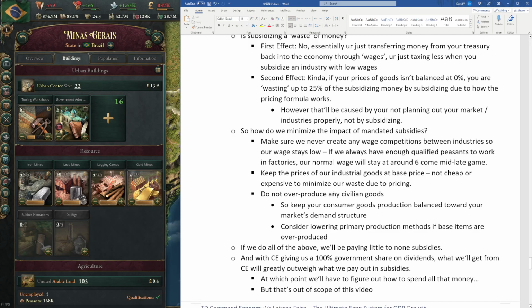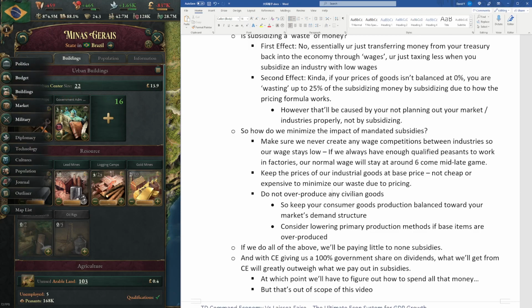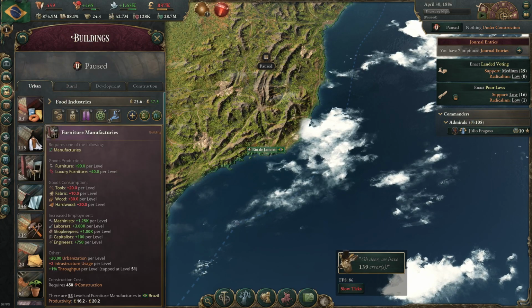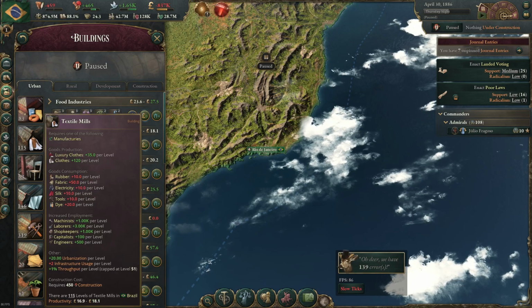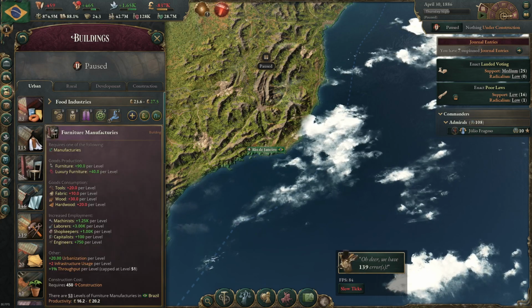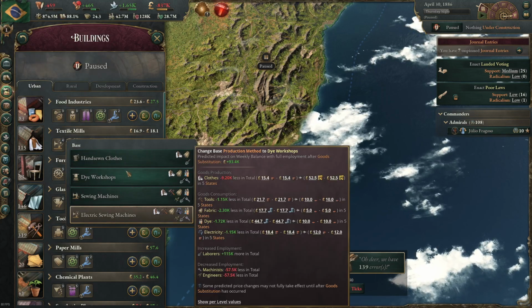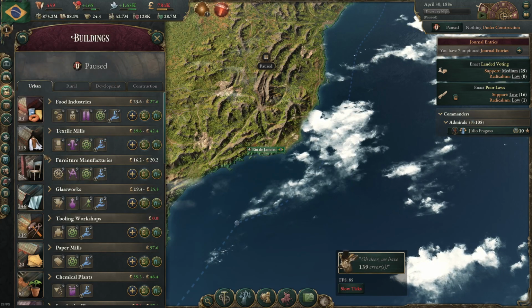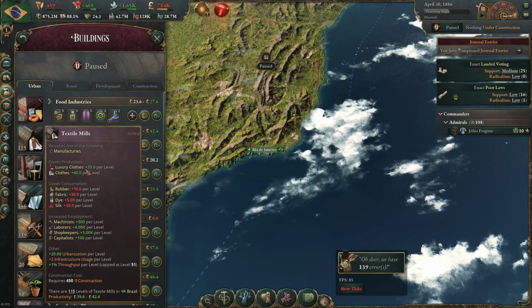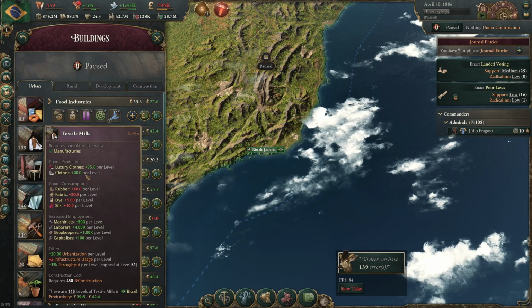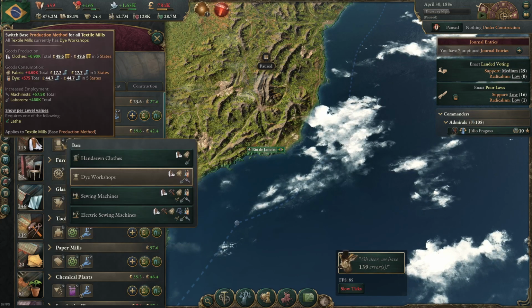Also, consider lowering the primary production methods if you are overproducing goods such as furniture, glass, or standard clothing, in order to decrease the ratio between the luxury goods and the clothing and common goods.